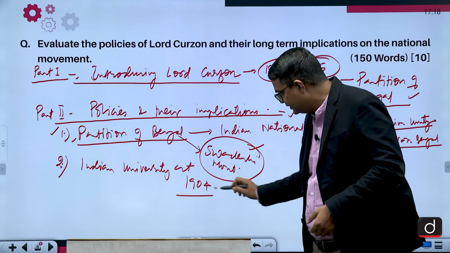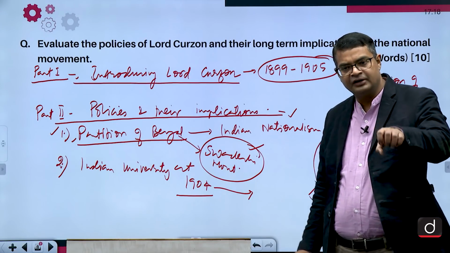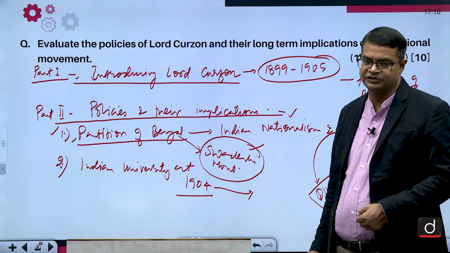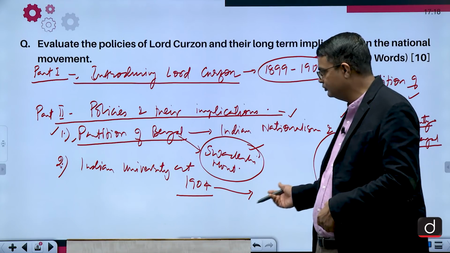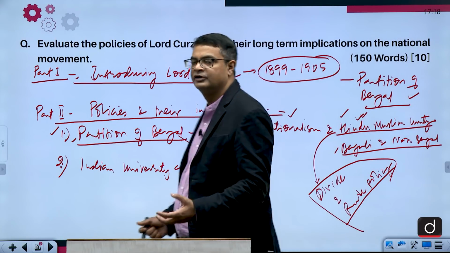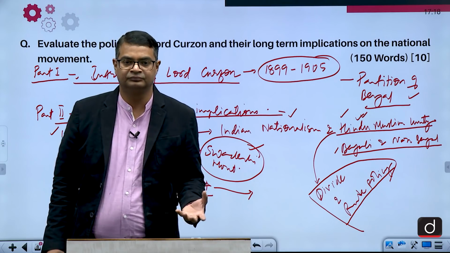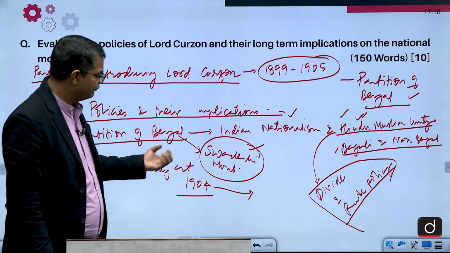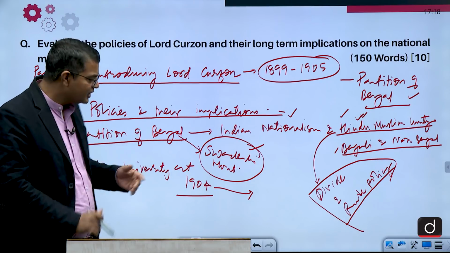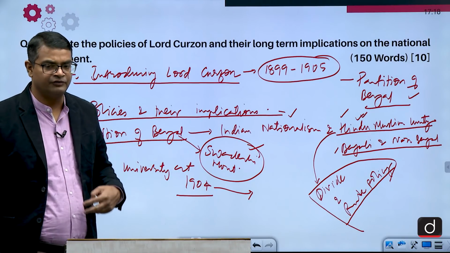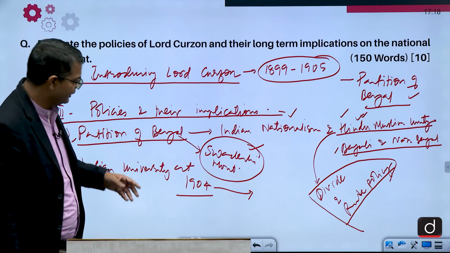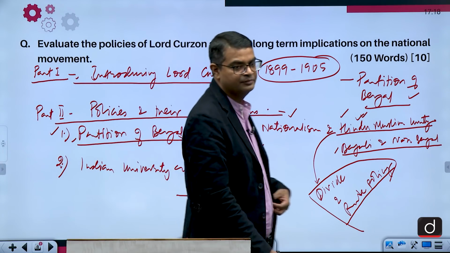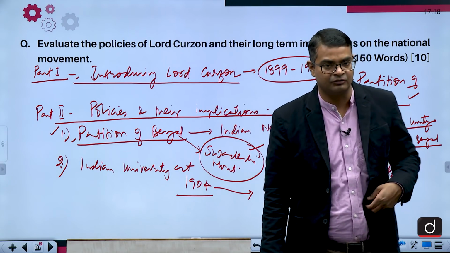This was done because he wanted the center to control all the universities, because according to him universities were the hub of Indian nationalism. It was becoming the hub of Indian nationalism. Curzon was also not happy with the formation of the Indian National Congress. So he ridiculed the Indian National Congress several times and criticized its working.